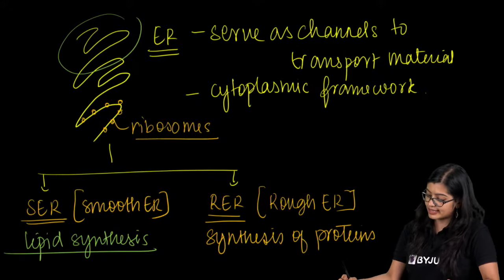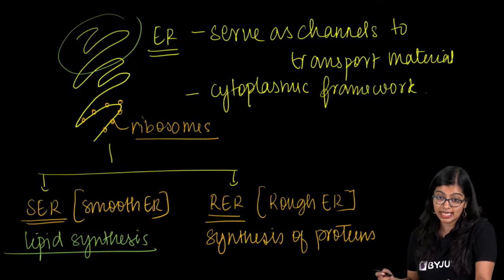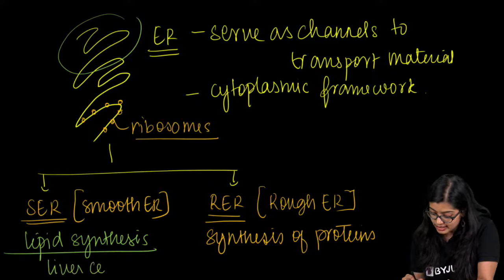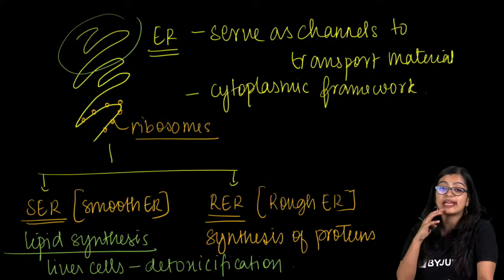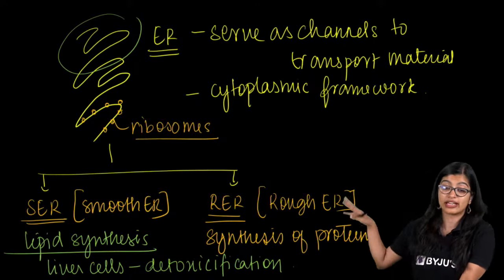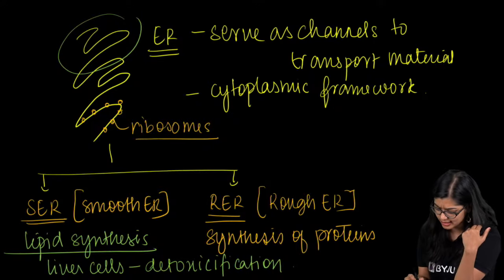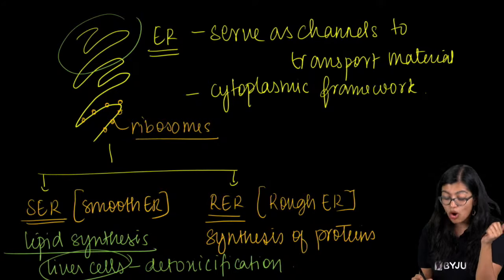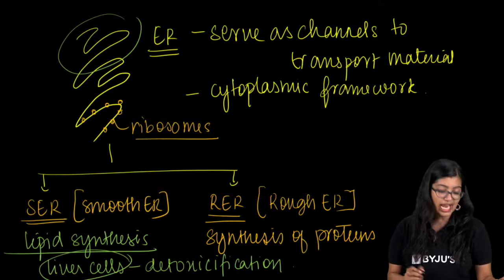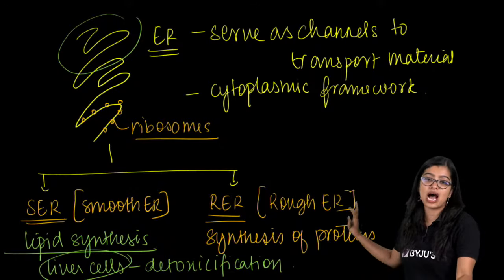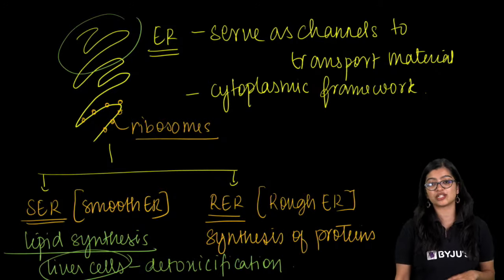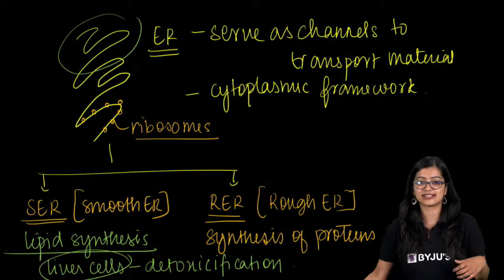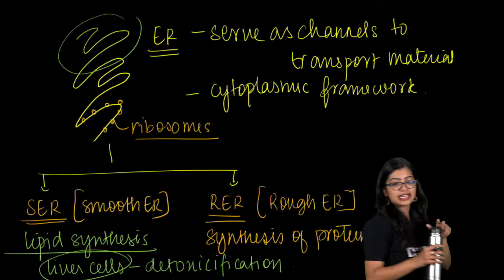Now we also see that in some cases, especially in liver cells, they play a key role in detoxification, getting rid of unwanted toxins that are there. So these are in liver cells of vertebrates, right? That is something that you need to remember about RER and SER. Take a screenshot, everyone. We are done with ER. We'll go to Golgi apparatus. Yes? Take a screenshot.